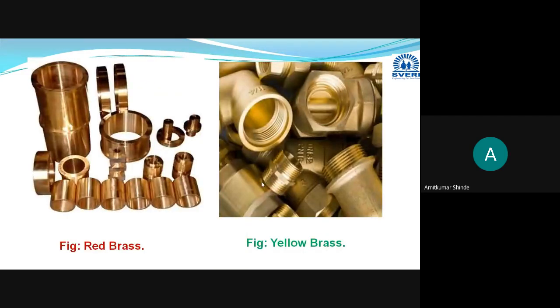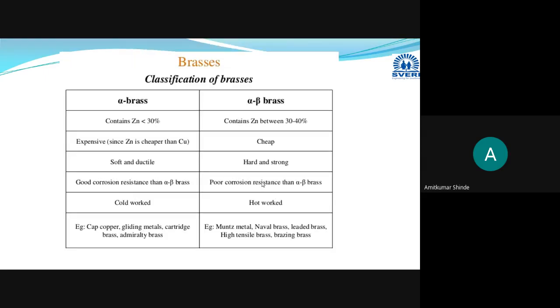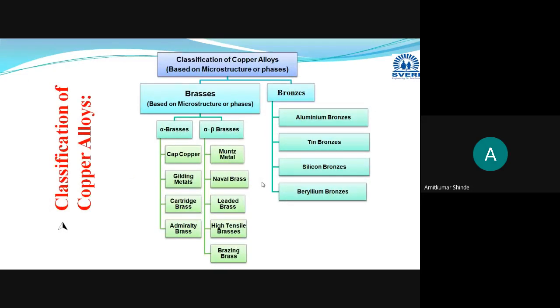I think we have discussed all these points. Classification, equilibrium diagram also we have discussed in last lecture. Then mechanical properties of the process also we have discussed. Then classification on the basis of their microstructures or phases present in the brasses. Then depending on the color, red brass and yellow brass. That I will repeat, that classification part here again.